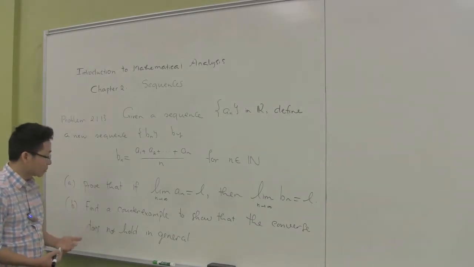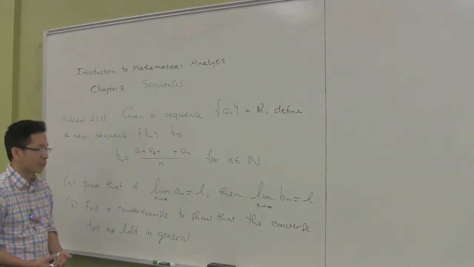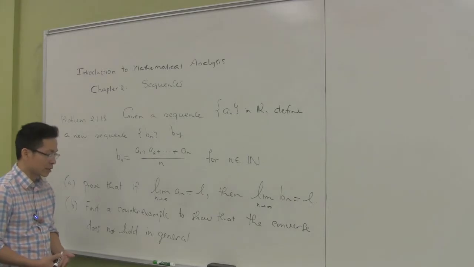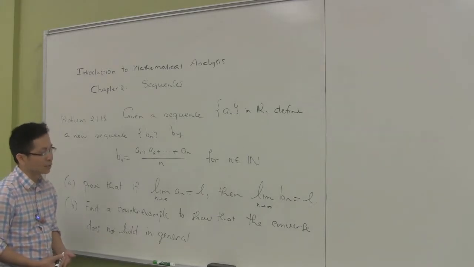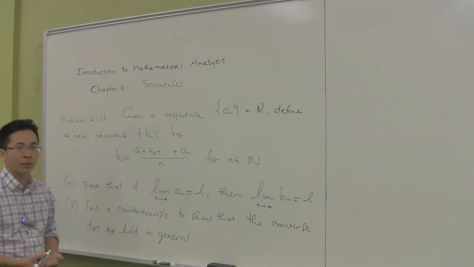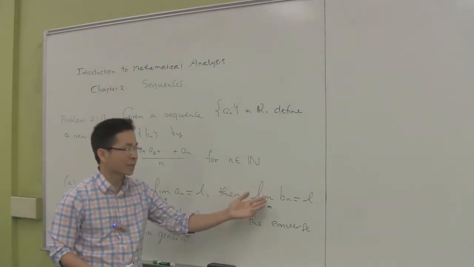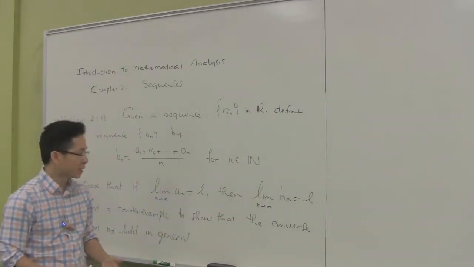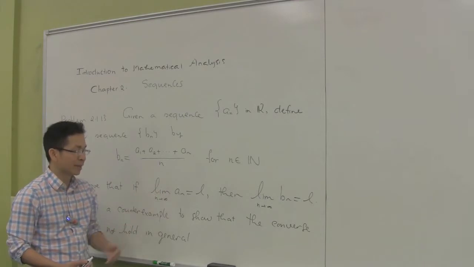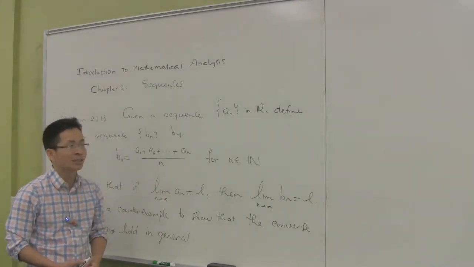And then in the second part, we have to find a counterexample to show that the converse does not hold in general. That means we can find a counterexample in which the limit of b_n as n approaches infinity is L, but we cannot conclude that the limit of a_n as n approaches infinity is L.